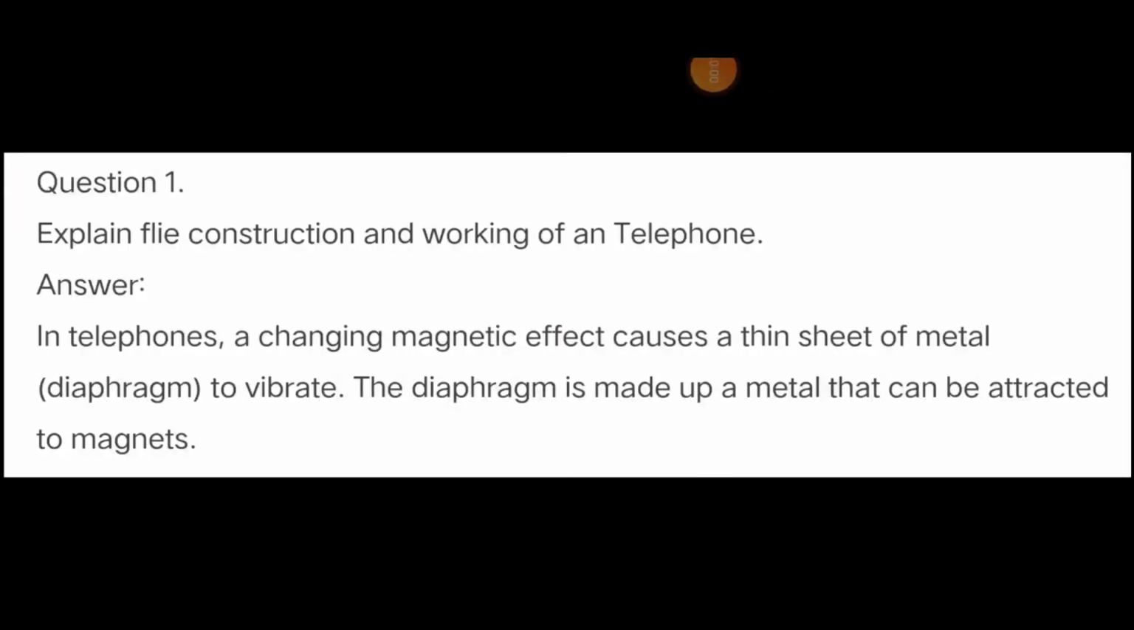Dear students, now we are going to go through the detailed questions. First one, explain the construction and working of a telephone. In a telephone, a changing magnetic effect causes a thin sheet of metal, that is said to be the diaphragm, to vibrate. The diaphragm is made up of a metal sheet that can be attracted to the magnets.